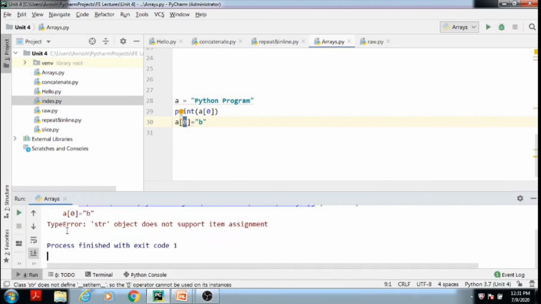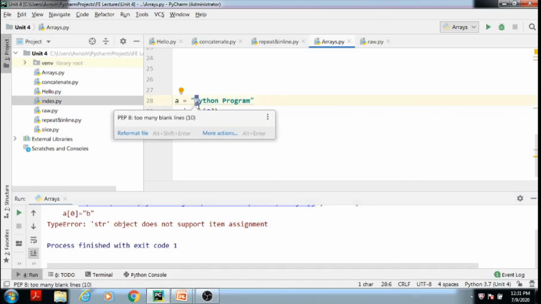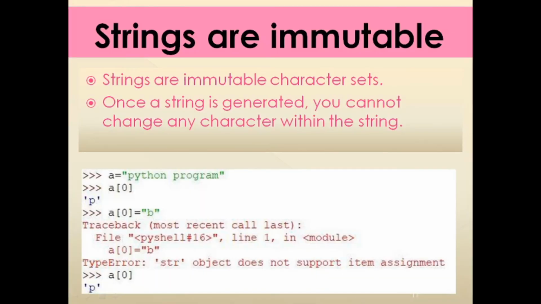See here, a type error occurs and it says str object does not support item assignment. That means we cannot assign a new character in place of this character p. Once the string is created, you cannot modify that string with a new character or new value. In this way, you can say that strings are immutable.